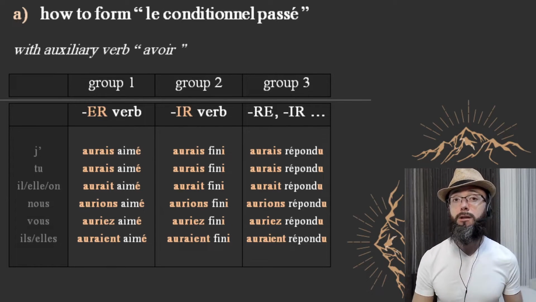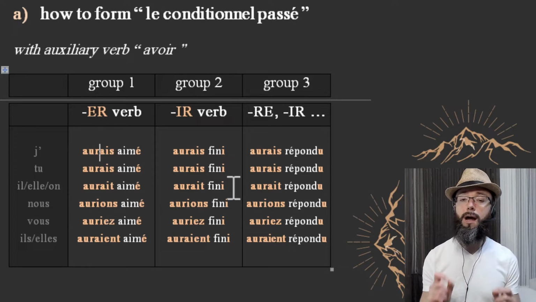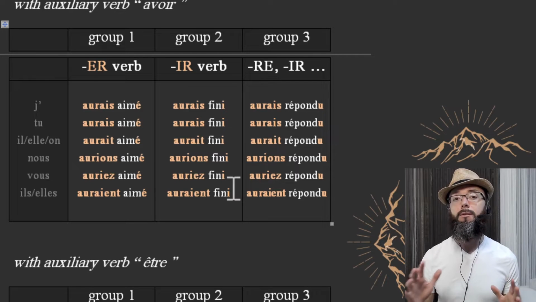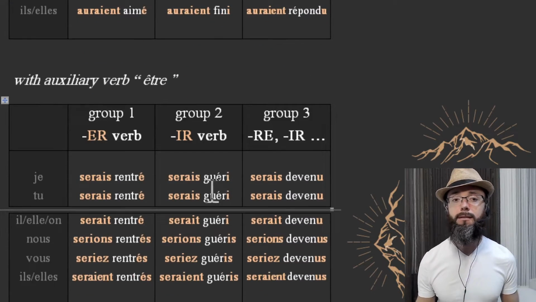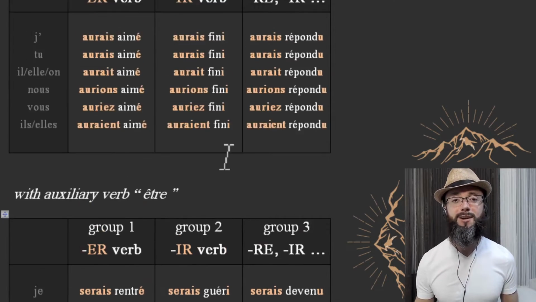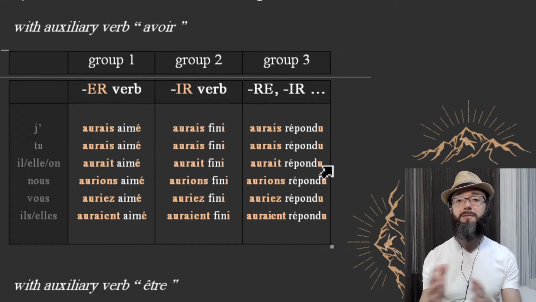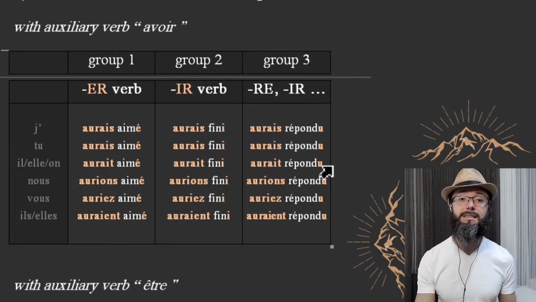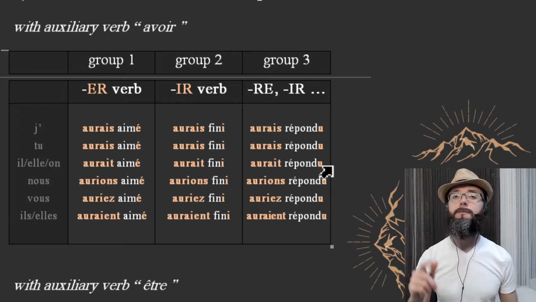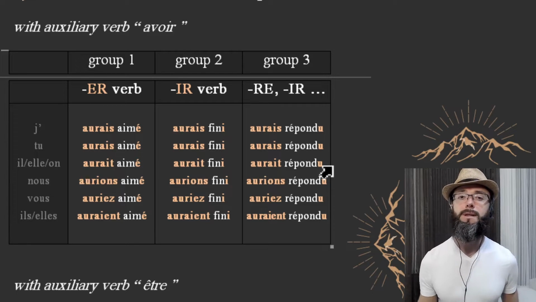But here you're going to notice that, as opposed to the passé composé or other compound tenses, aurait is the present of the conditional mood with the verb to have, and here, the present of the conditional mood with the verb to be. So you're just going to combine have and be in the conditional present with the past participle. This is how you form le conditionnel passé.